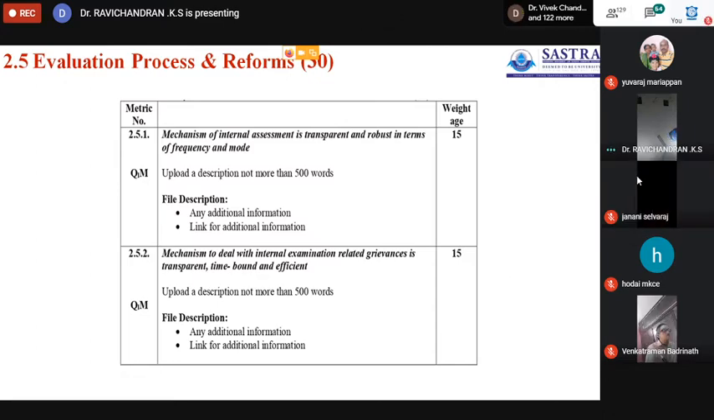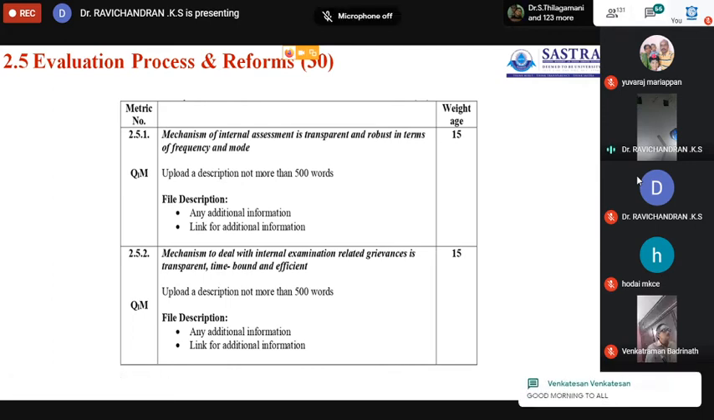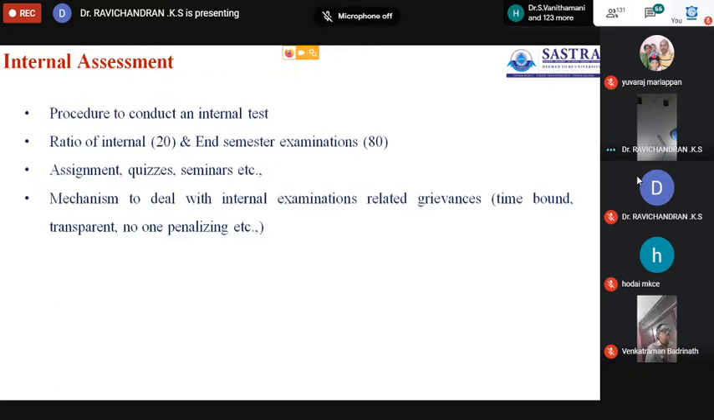First one is the mechanism of internal assessment being transparent and robust in terms of frequency and mode. Here also we have to give a write-up of 500 words. First of all, the write-up consists of the following information. First, what is the ratio of internal and external or end semester examination followed?